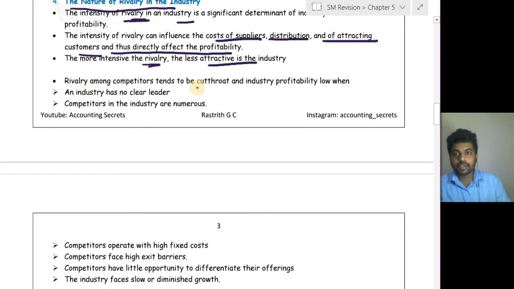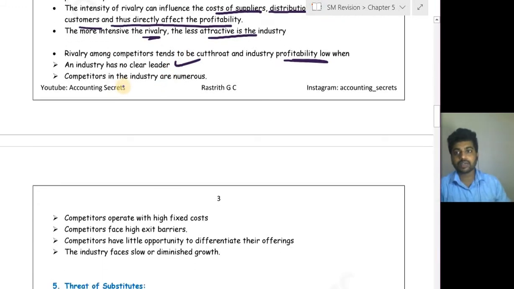Okay, rivalry among competitors tends to be cutthroat and industry profitability low. When does the rivalry become very intensive competitive pressure? When an industry has no clear leader. When the industry does not have a clear leader company that dominates the industry, then they keep on charging their own prices. They do not listen to anyone. So at that time, profitability might become low.